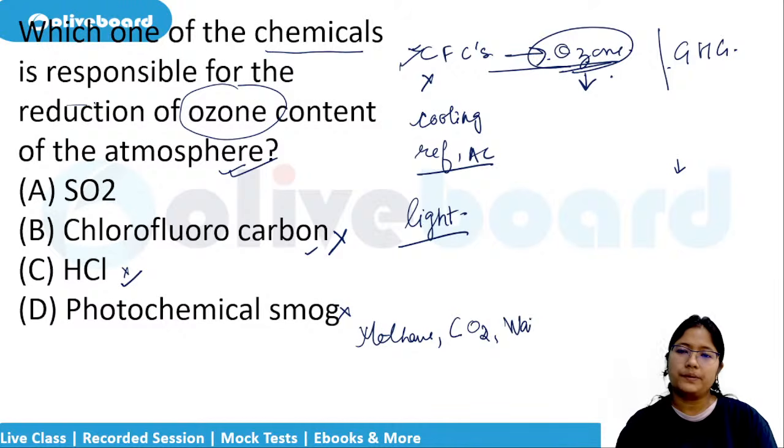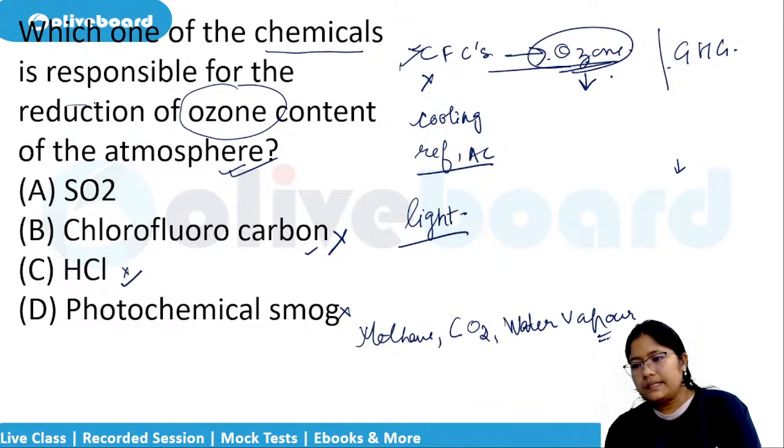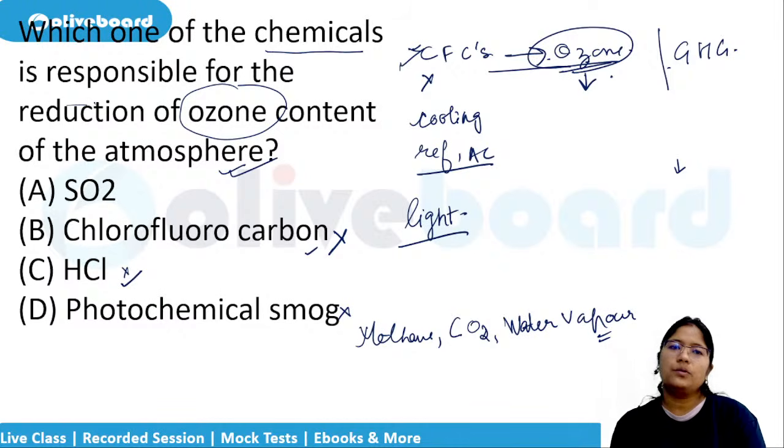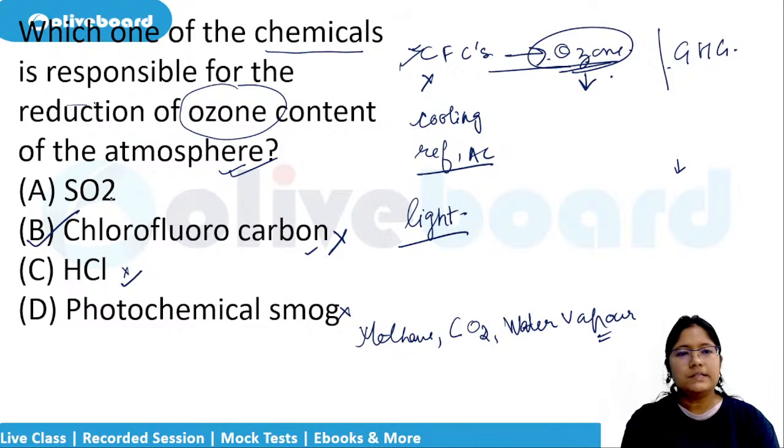And water vapor. So what will be the answer? Yes, Montreal Protocol is for ozone depletion. So the answer here is option B, that is chlorofluorocarbons. Oxides of sulfur and oxides of nitrogen, these are for what? These are for acid rain.